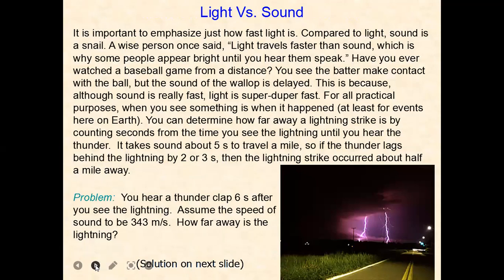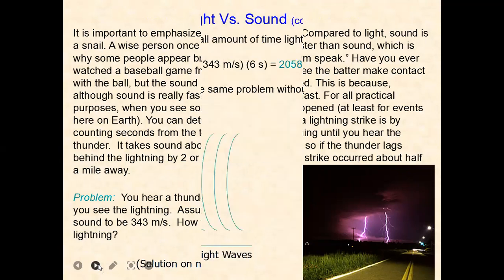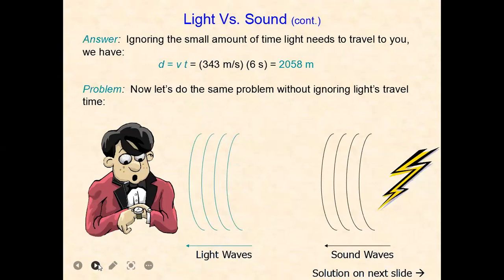Actually, with sound, you must know, we see a bolt from the blue first, and after a while, we get the sound. So the speed of sound is less than the speed of light. So this is actually a real-life example of light versus sound. You can calculate distance equals velocity multiplied by time.